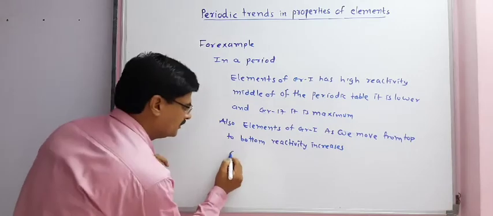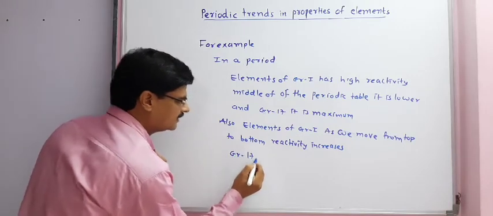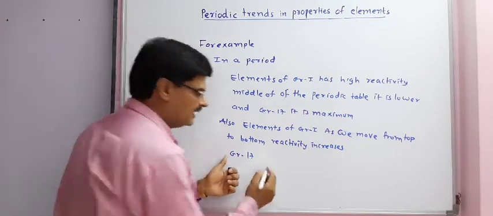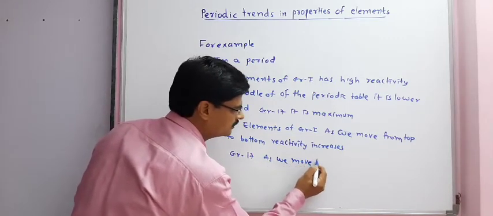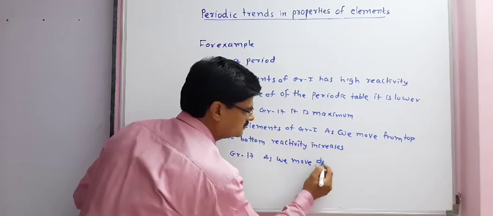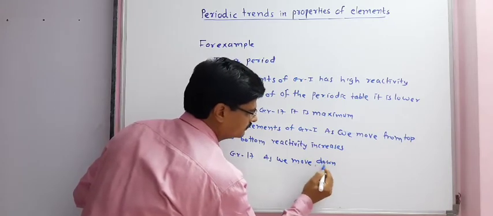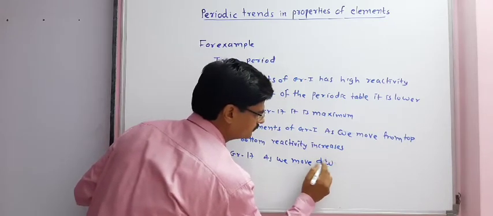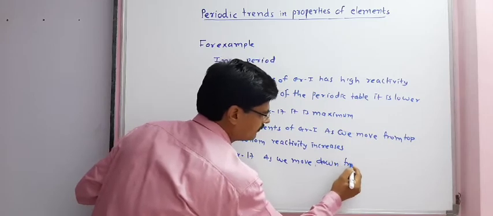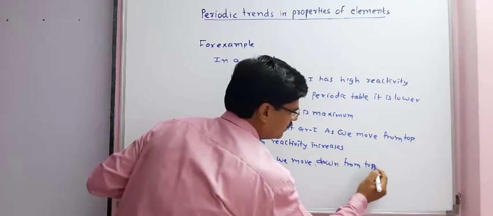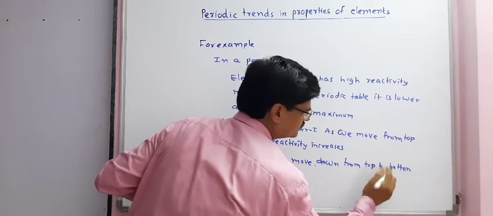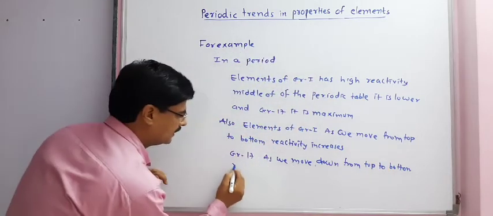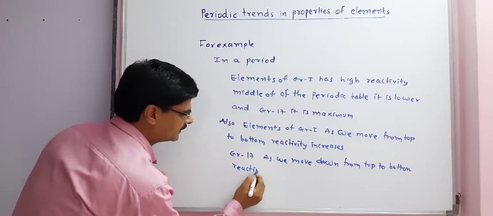In the same way, for elements of group 17, as we move down from top to bottom, reactivity decreases.